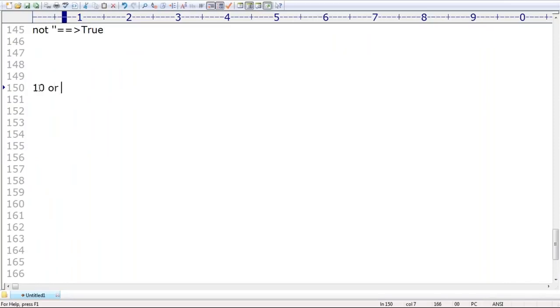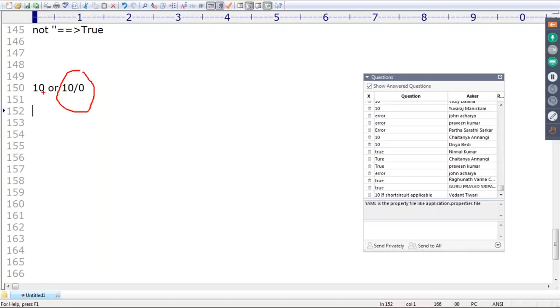My intention is not to create confusion, sir. Observe this a bit carefully. What answer are we going to get? Beautiful example. Now, 10 or 10 by 0. Can you please tell, is 10 true or false? True. If it is true, consider the first value only. The second value is not going to be executed. If everything goes fine and it is true, consider only the first value. The second one is not going to be executed.